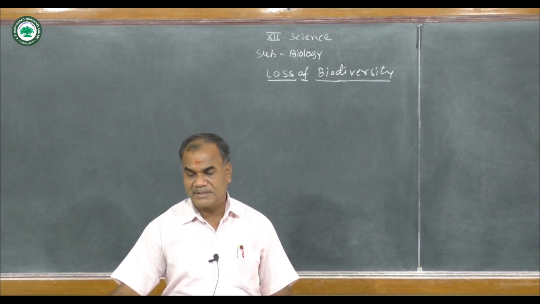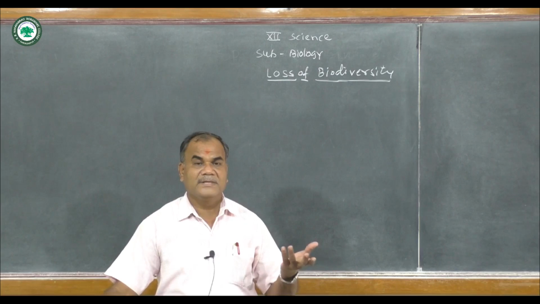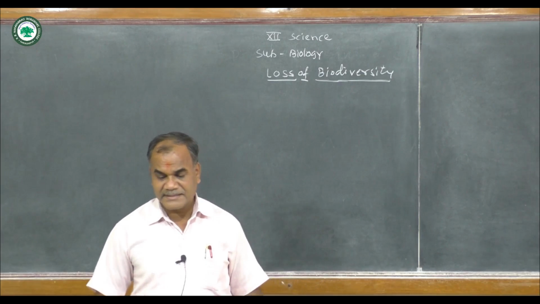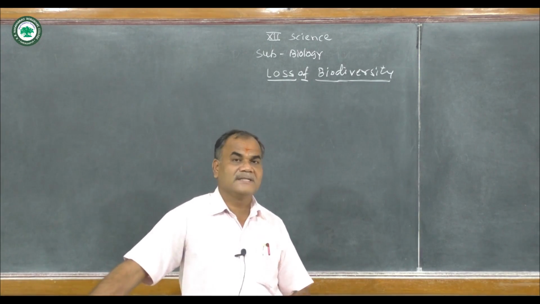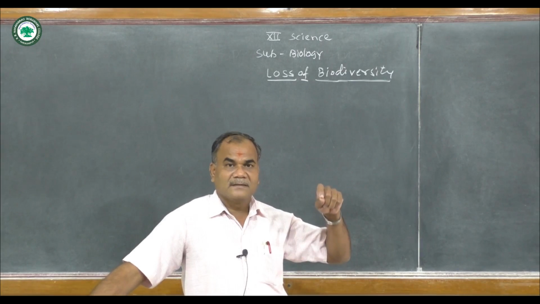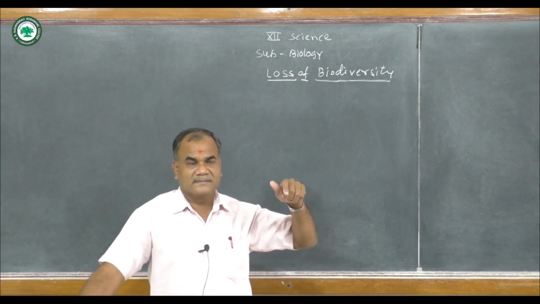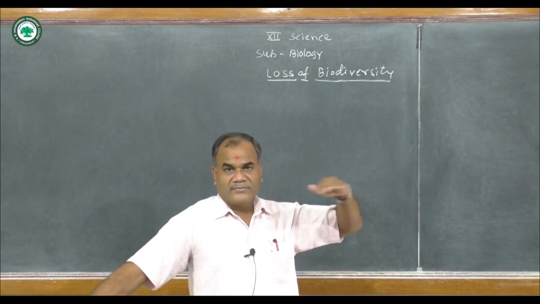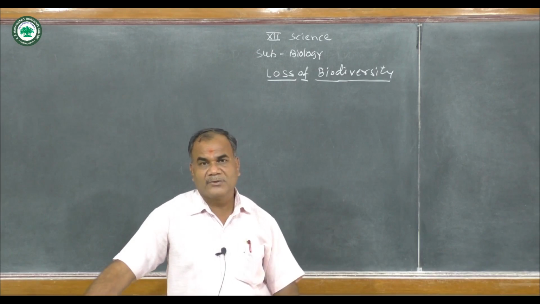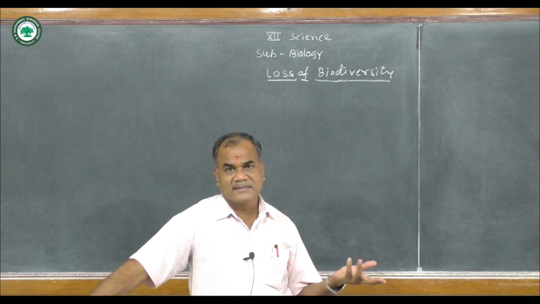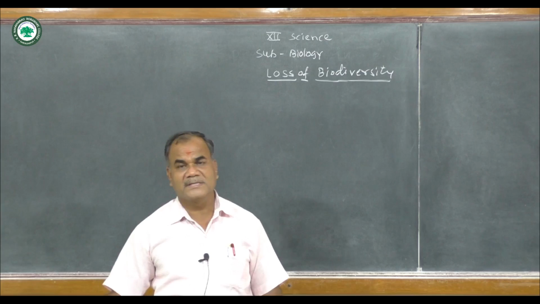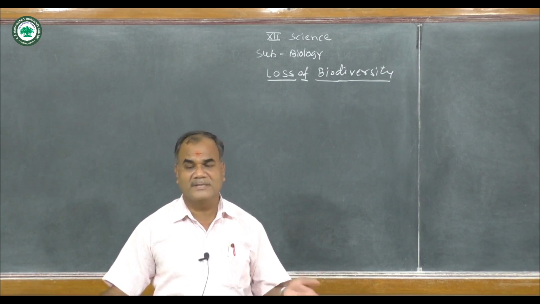Natural reasons include forest fires, earthquakes, volcanic eruptions. In natural extinction, what are the reasons behind it? First, the forest fires. Naturally, fire can be seen in the forest, so a lot of forest will be burned out. Sometimes some people also set fire to these forests, so an abundant number of species of plants as well as animals get lost in these fires.